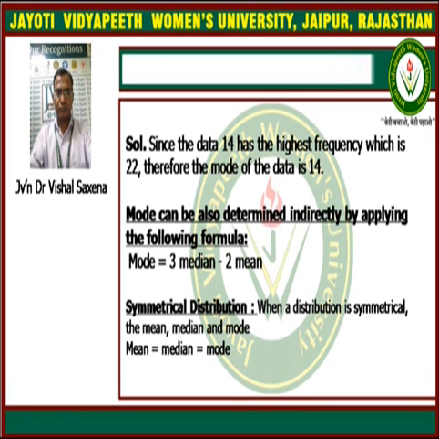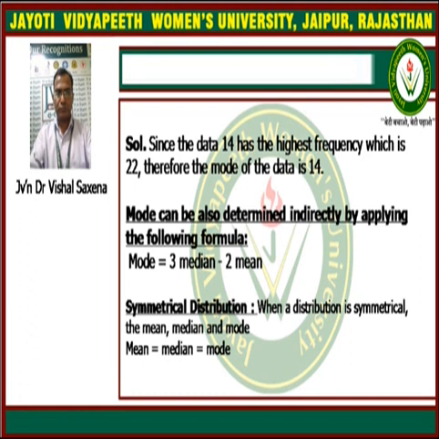Mod can also be determined indirectly using a formula called the empirical formula. The empirical formula says mod is equal to 3 into median minus 2 into mean.